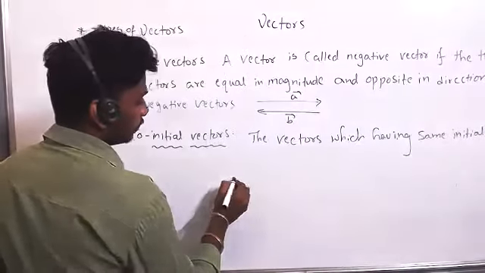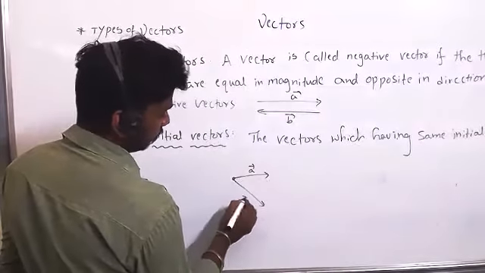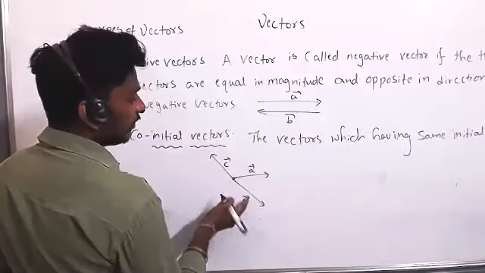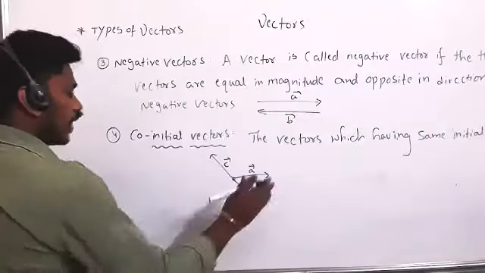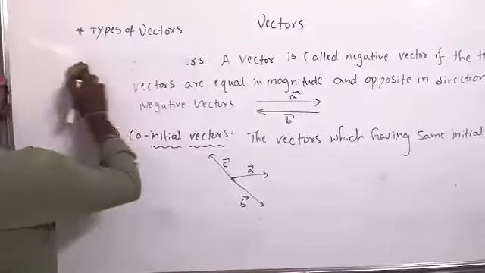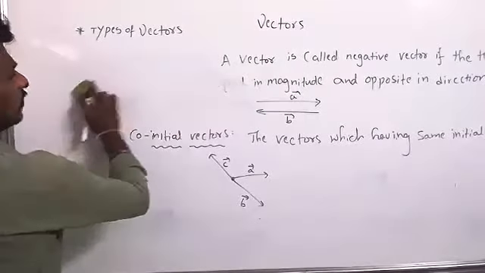That means this is my A vector, this is my B vector, this is my C vector. These three vectors' initial point is the same, whatever the direction may be. Clear? So does the magnitude also need to be the same?